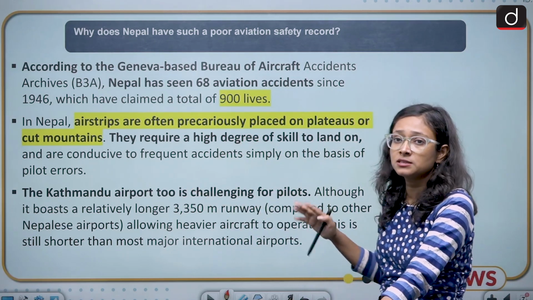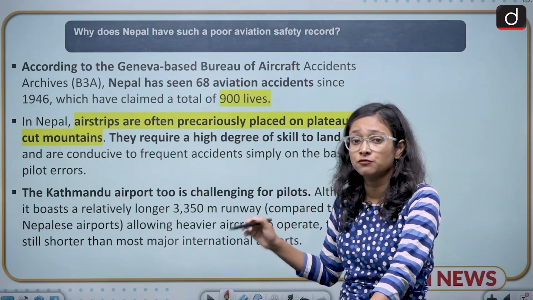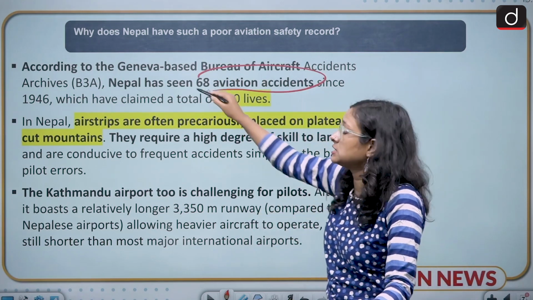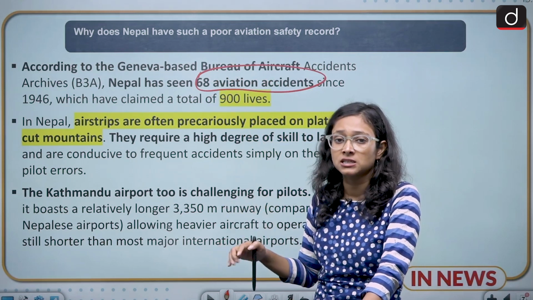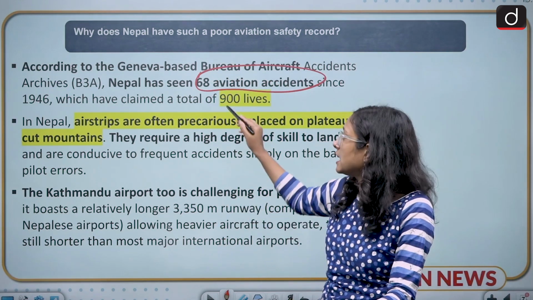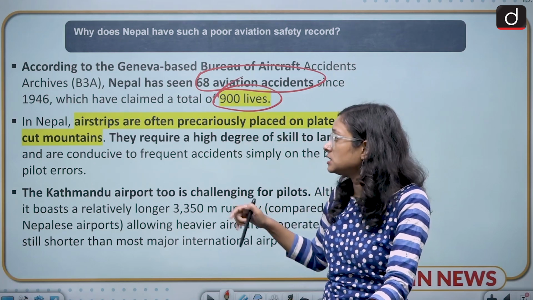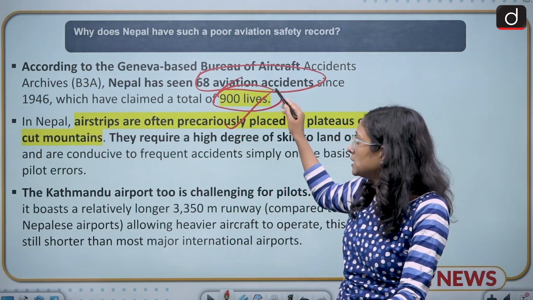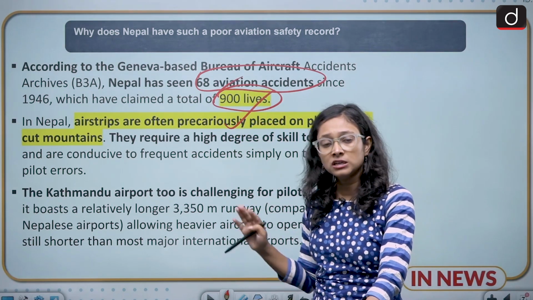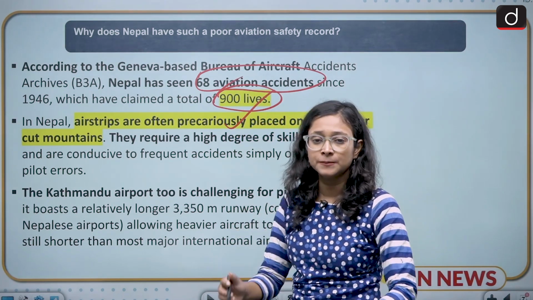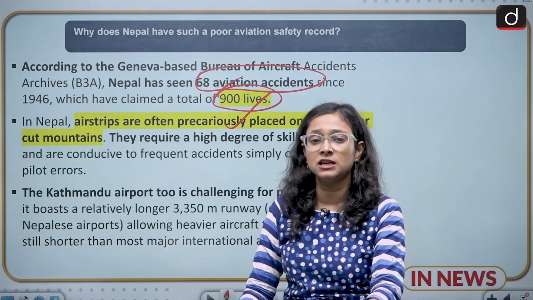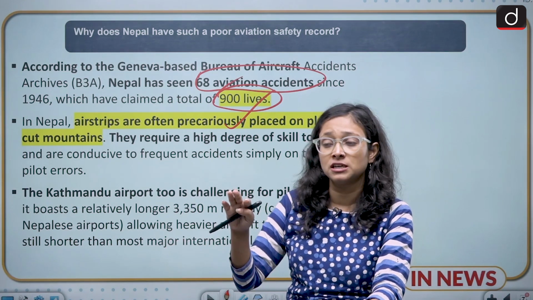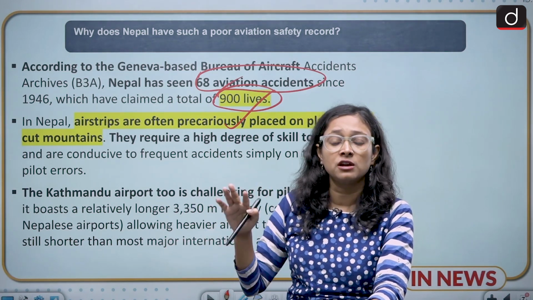If we compare this situation from 1946 to 2024, around 68 aviation accidents happened, mostly in the last decades, and around 900 people lost their lives in such aviation accidents. And in Nepal, the airstrips are often precariously placed on plateaus and cut mountains. In the Kathmandu region, especially the capital city, it is surrounded by mountains, and that puts the aeroplane and the whole airport in a very vulnerable situation.